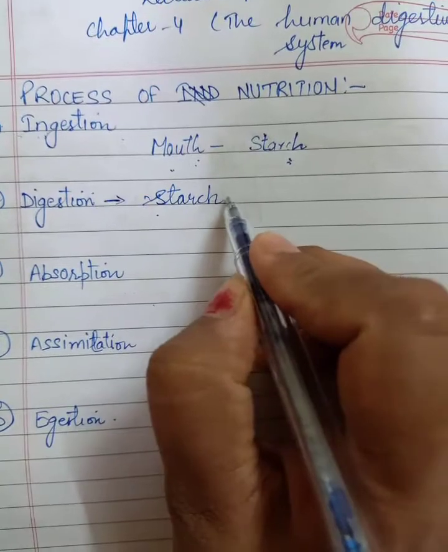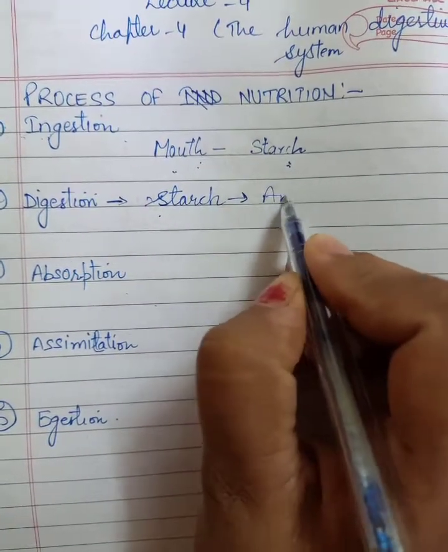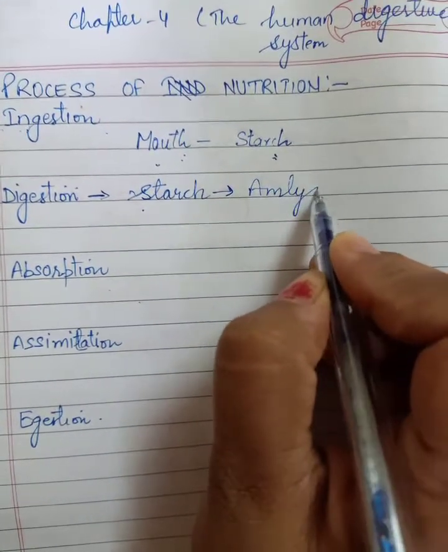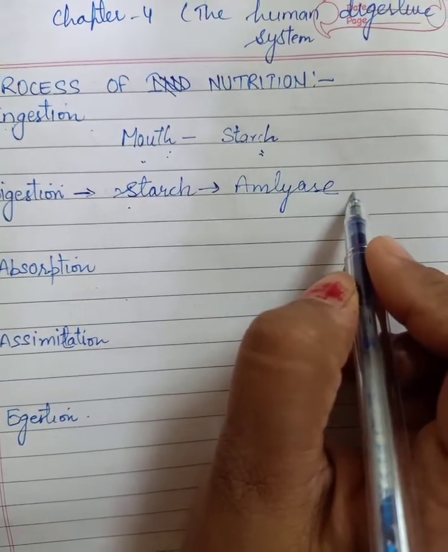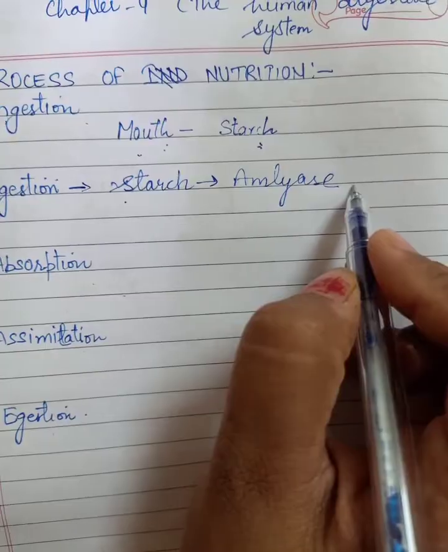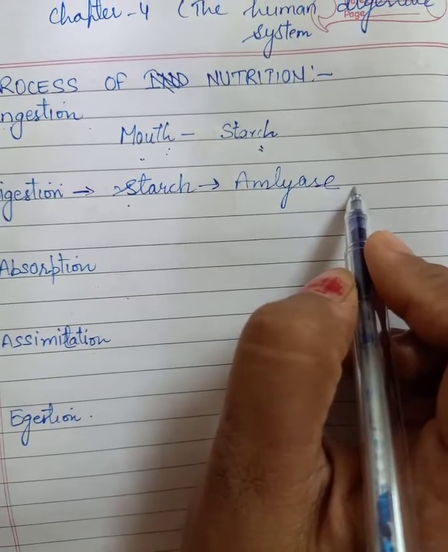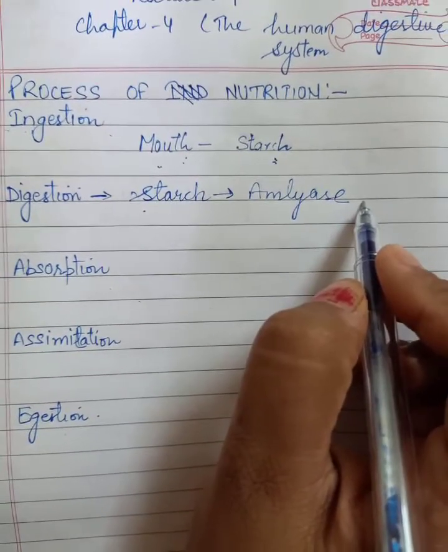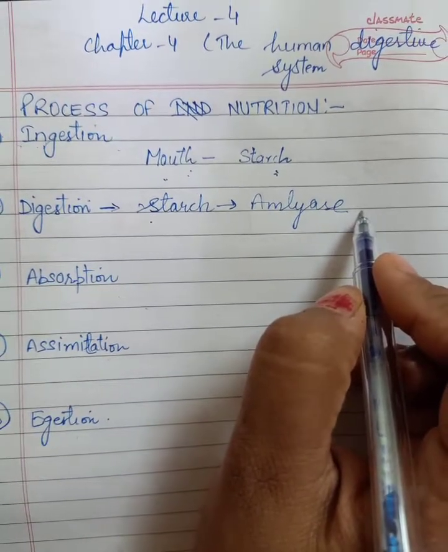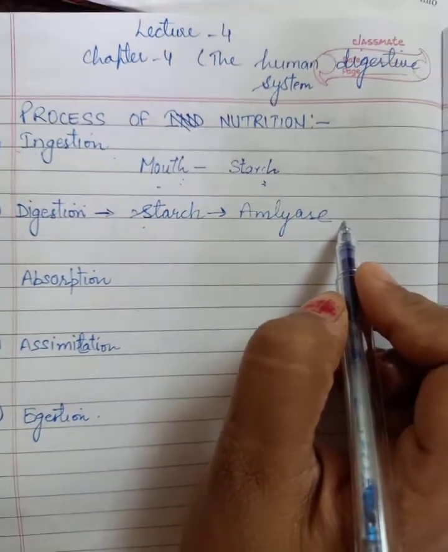Starch is digested with the help of salivary amylase. The digestion of starch begins in the mouth, but it is not completed in the mouth because the food stays in the mouth for only a small time.